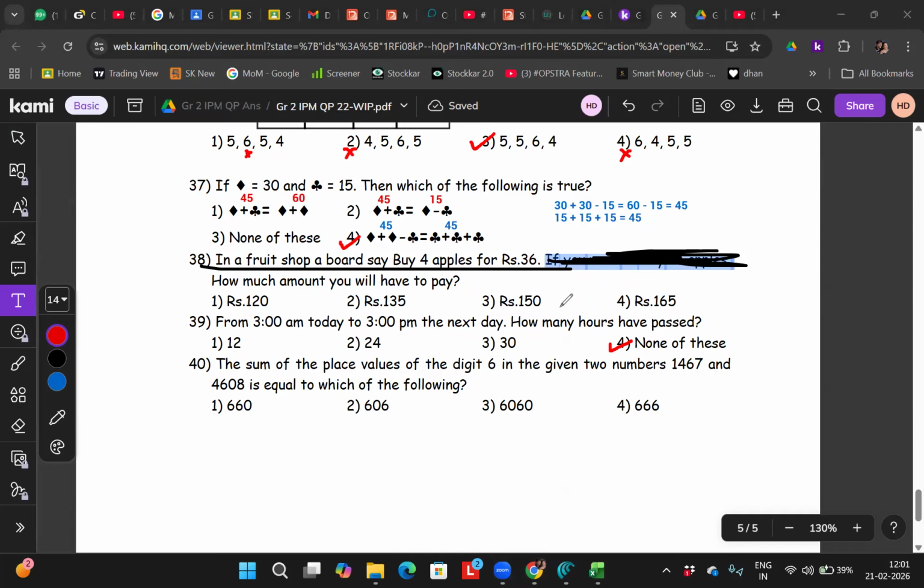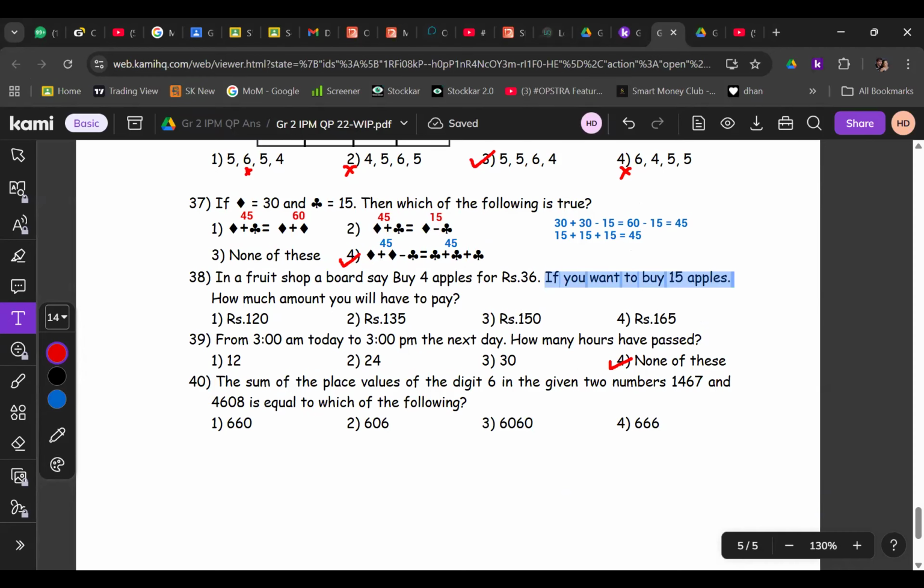No. Why no? Sir, I don't know. Very good. Ganishka, can you find any information? Can you extract any information from this? No. After reading the first statement, can you not find anything? Sir, for 4 apples, we get 36. Correct. When we pay 36 rupees, we'll get 4 apples, right? Yes. Anything else you can find?